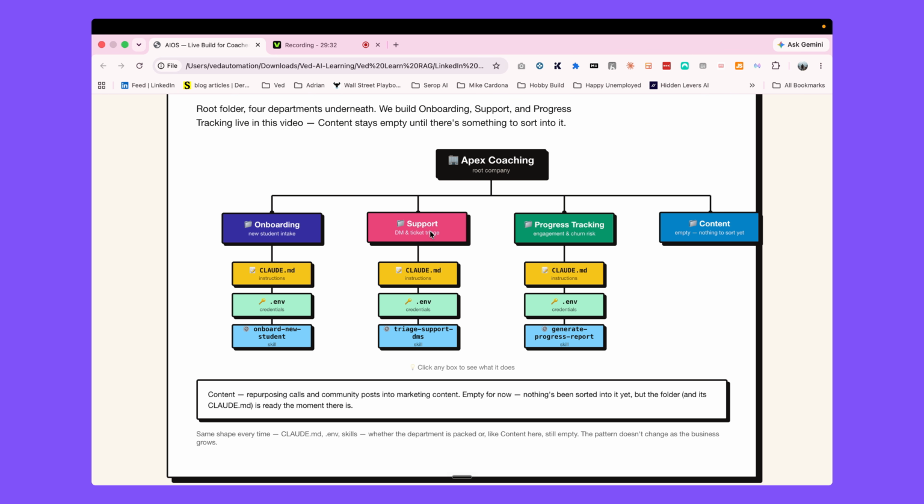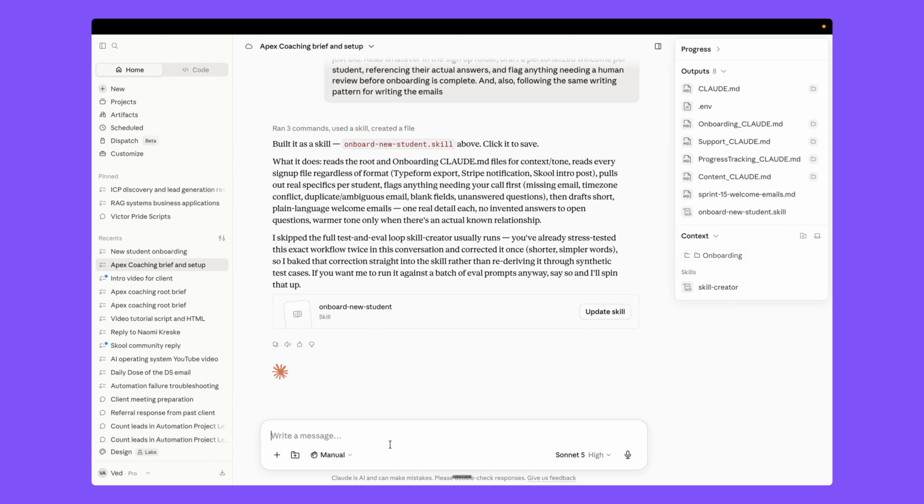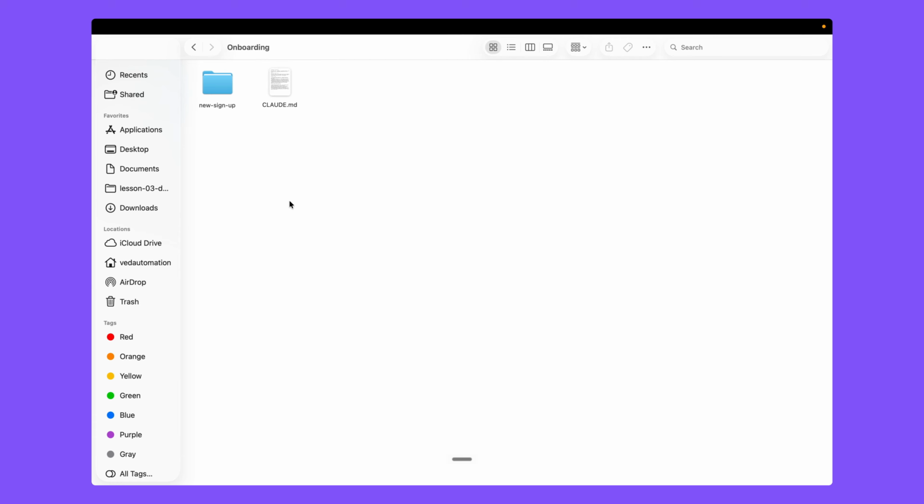Now let's move to the support as well, right? So we come here and for the support I created one more folder inside it, student dm, and here we have all the five DMs from the students, right? Some from school DM and some from emails, right? And this is the claude.md file for the support department.